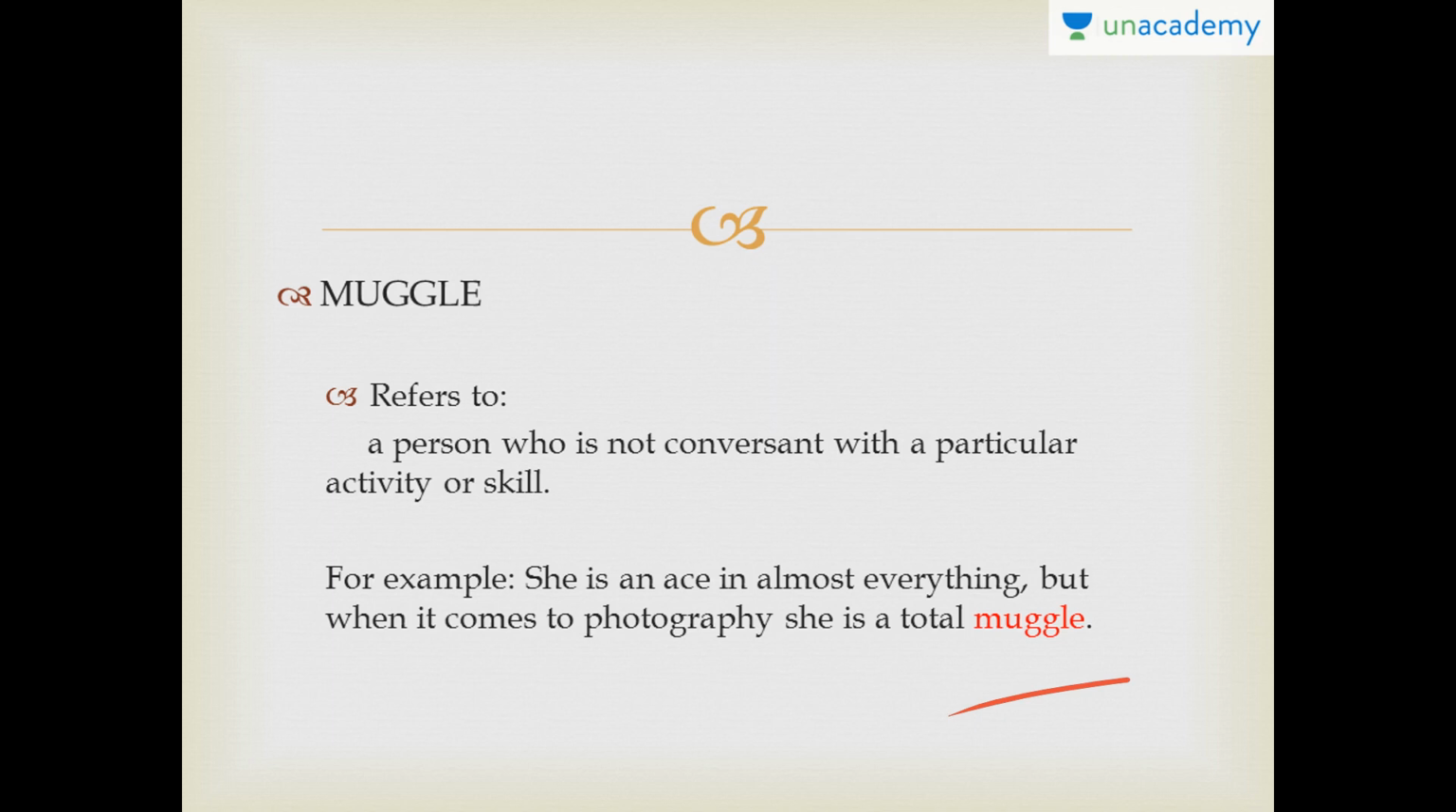She's a newbie and she doesn't understand the frame of the photograph, or what colors are going to make a picture perfect, or which angle is okay, or the distance at which she should take the photograph in order to have a good picture. When it comes to photography, she's a complete newbie and she doesn't understand the technicalities. So then she becomes a muggle.